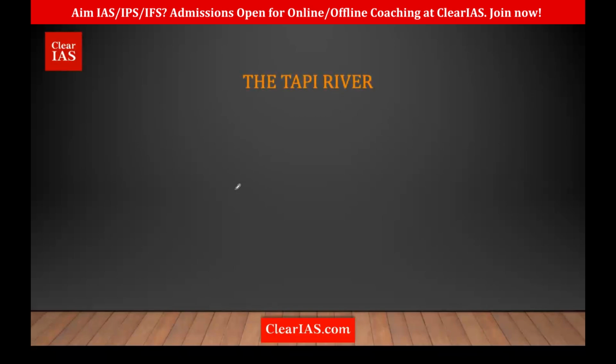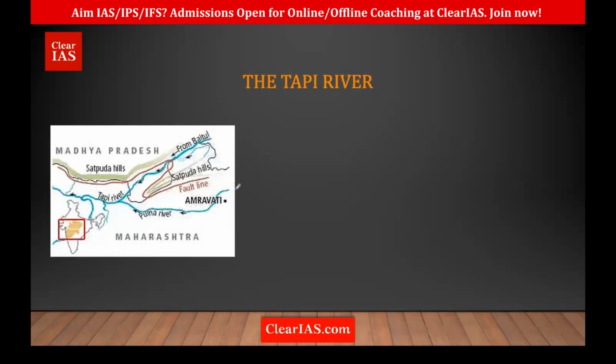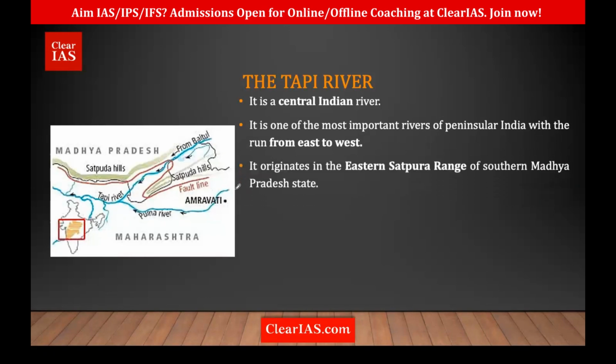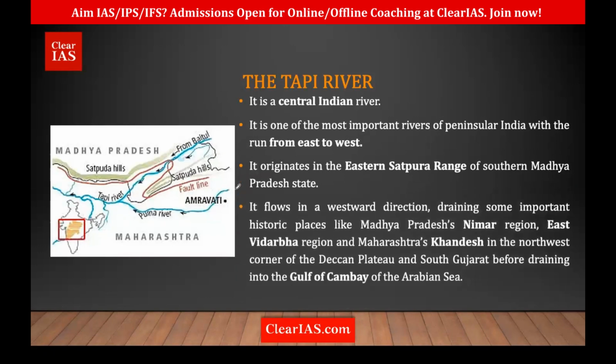The next important river is the Tapi River, and it is flowing parallel to who? Yes, the Narmada, and it is between the Satpura and the Satmala hills. This is another central Indian river, and it's one of the most important rivers of the peninsula, which flows from what? East to west. Where is it originating? It is in eastern Satpura, in Madhya Pradesh itself. Then it flows in the westward direction.